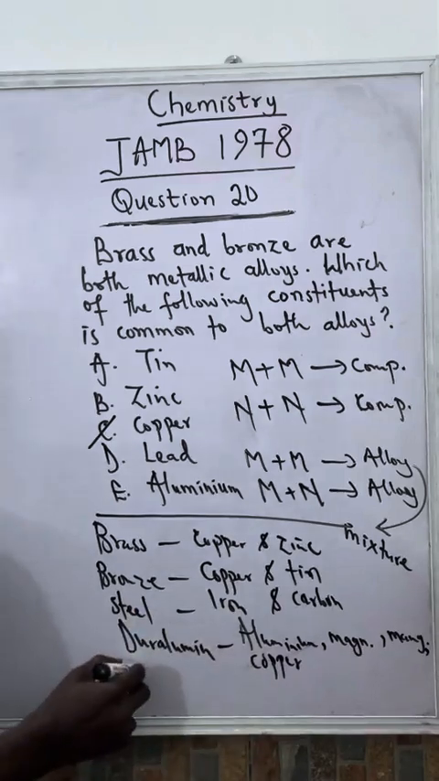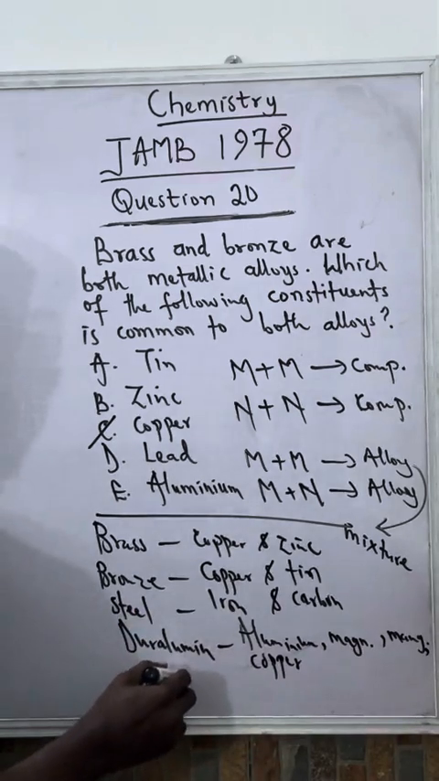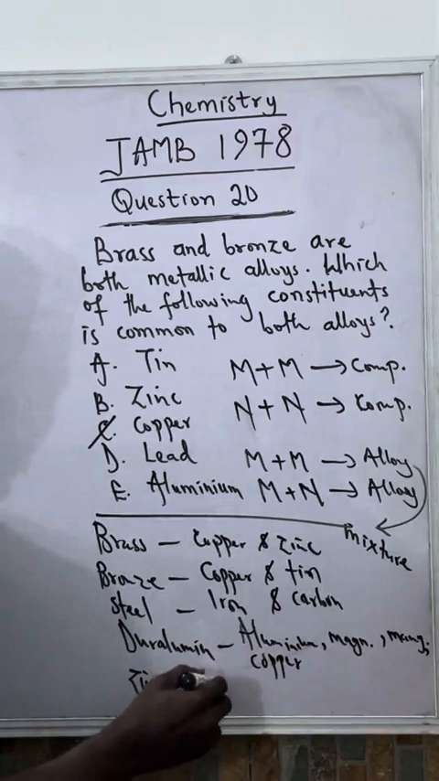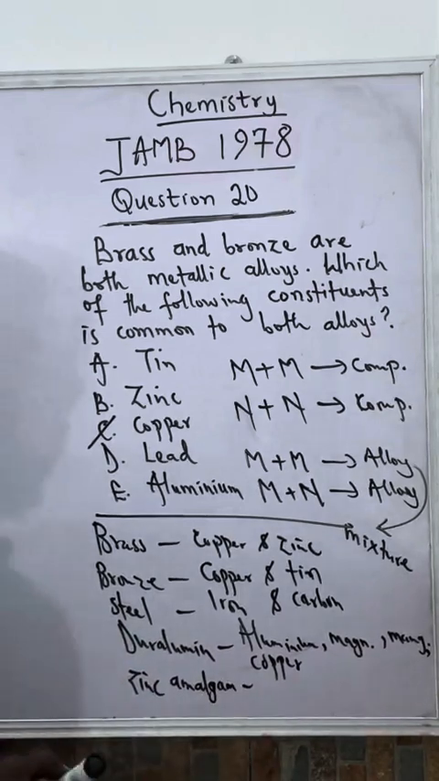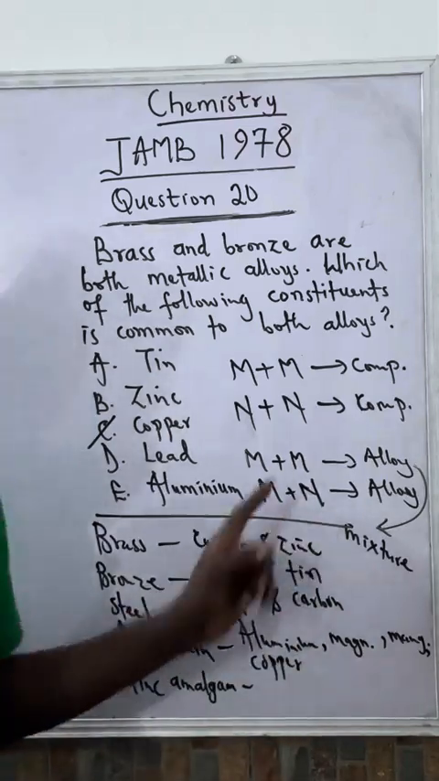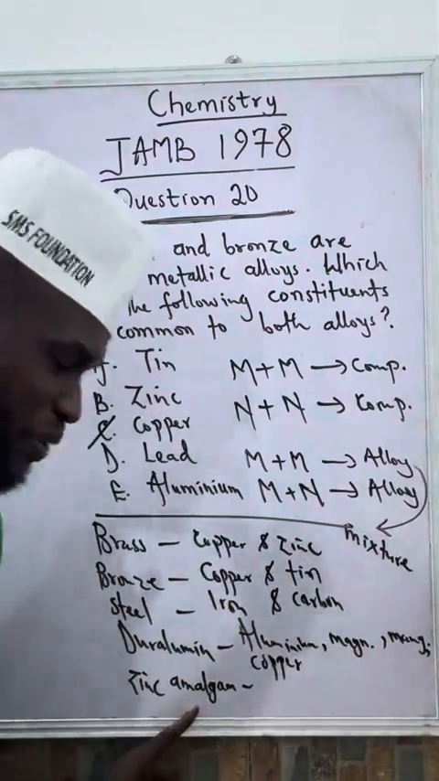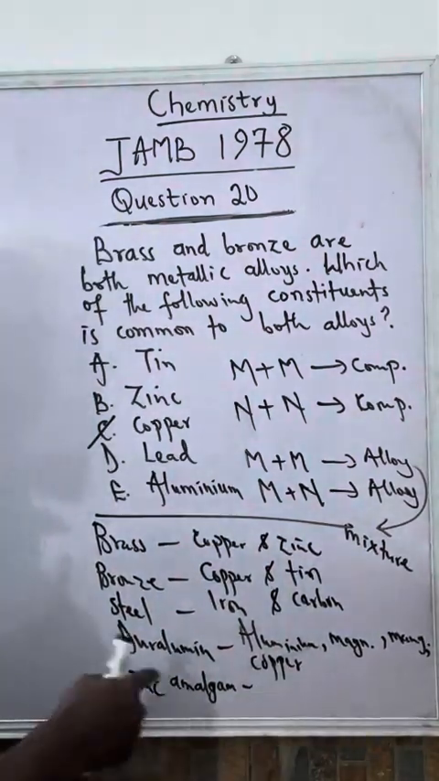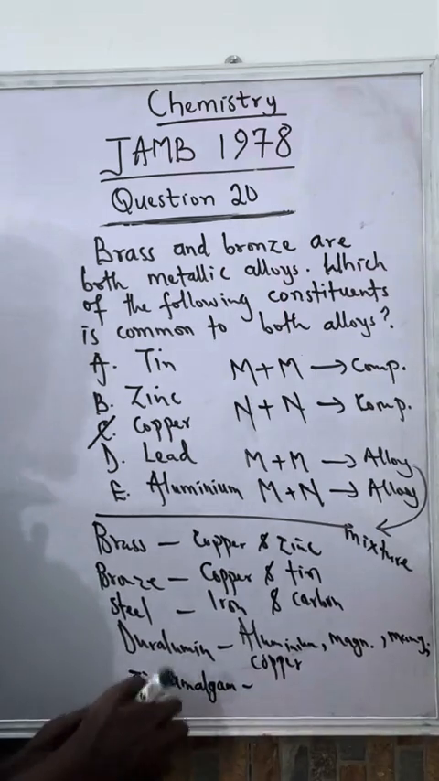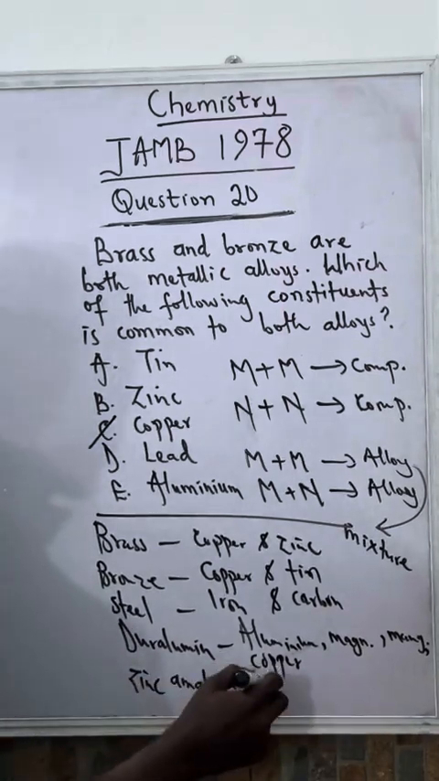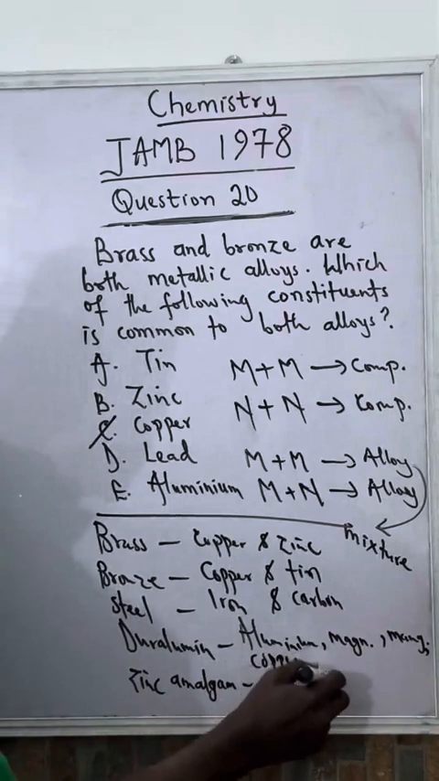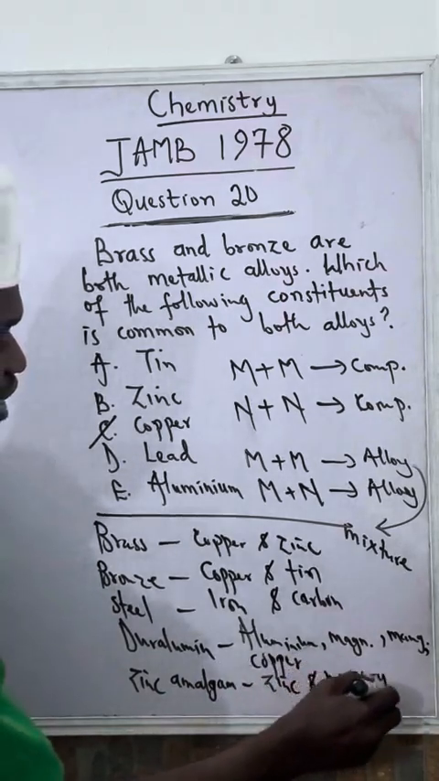Then we still have zinc amalgam. Anytime you hear the word amalgam, amalgam is an alloy that is made up of mercury. Mercury must be present and one other element. So in zinc amalgam, the other element is zinc. So that means over here, we have zinc and mercury. Mercury is constant, okay? It has to be there.